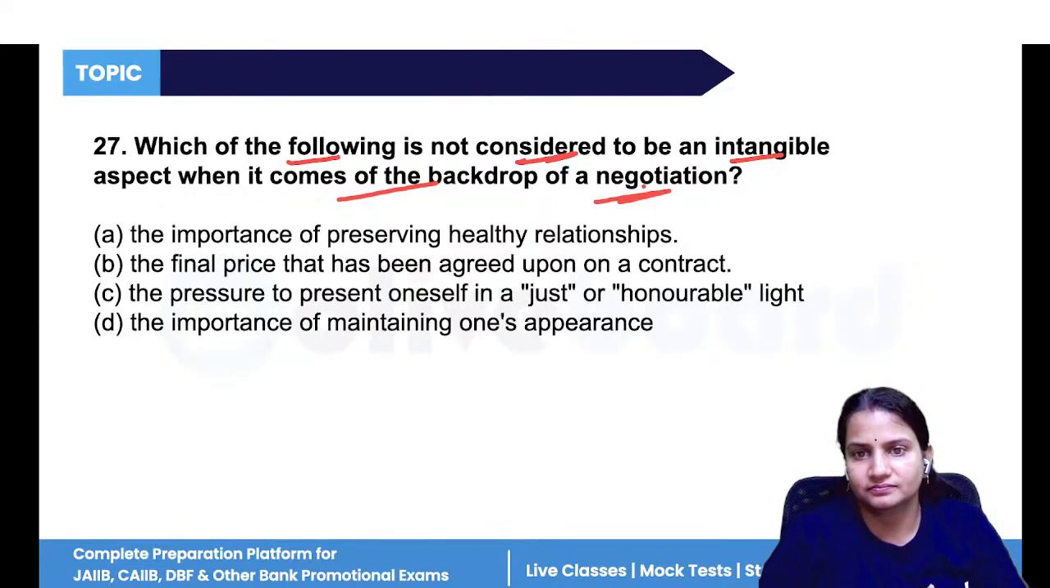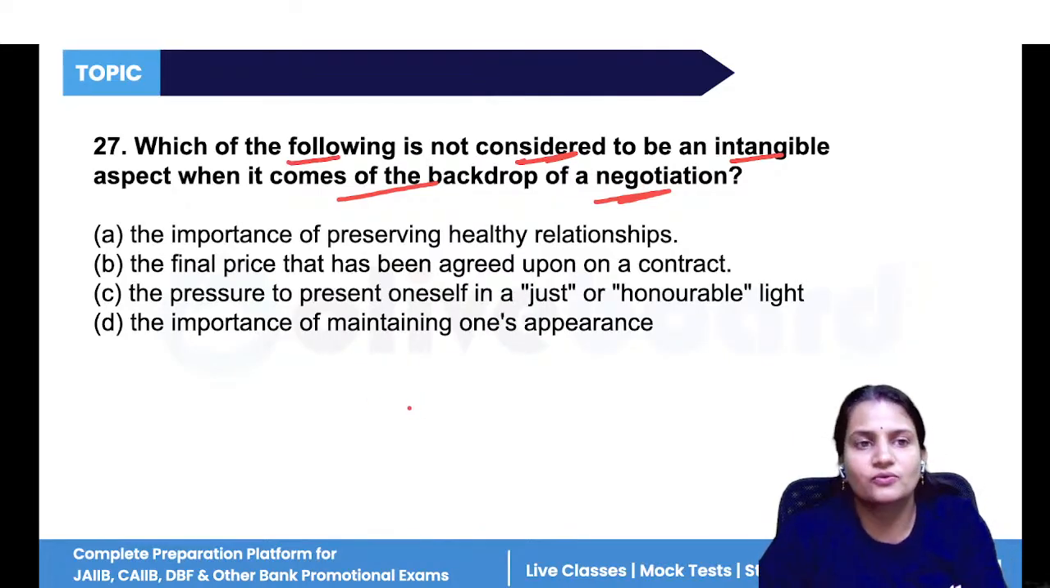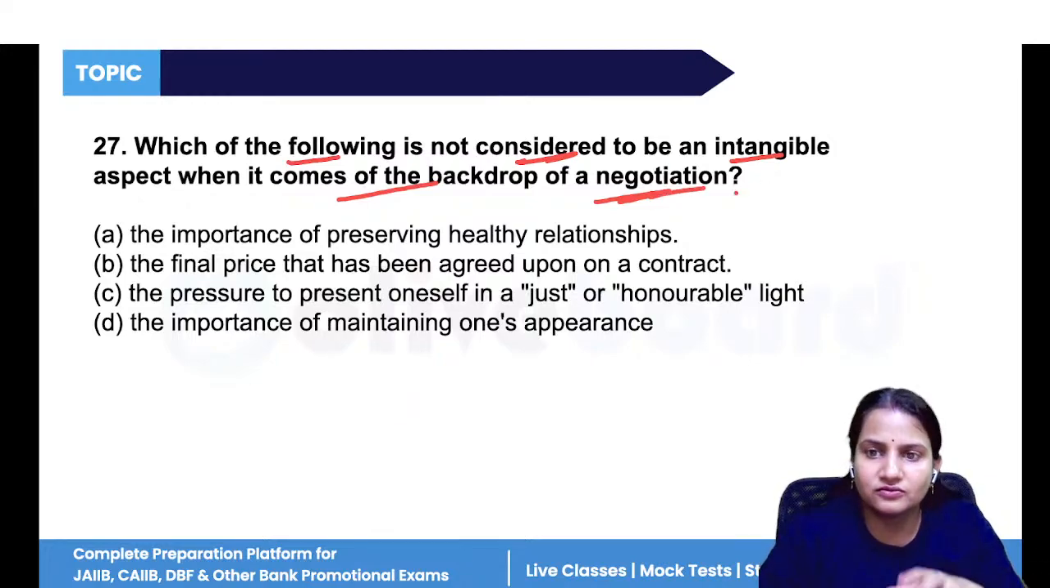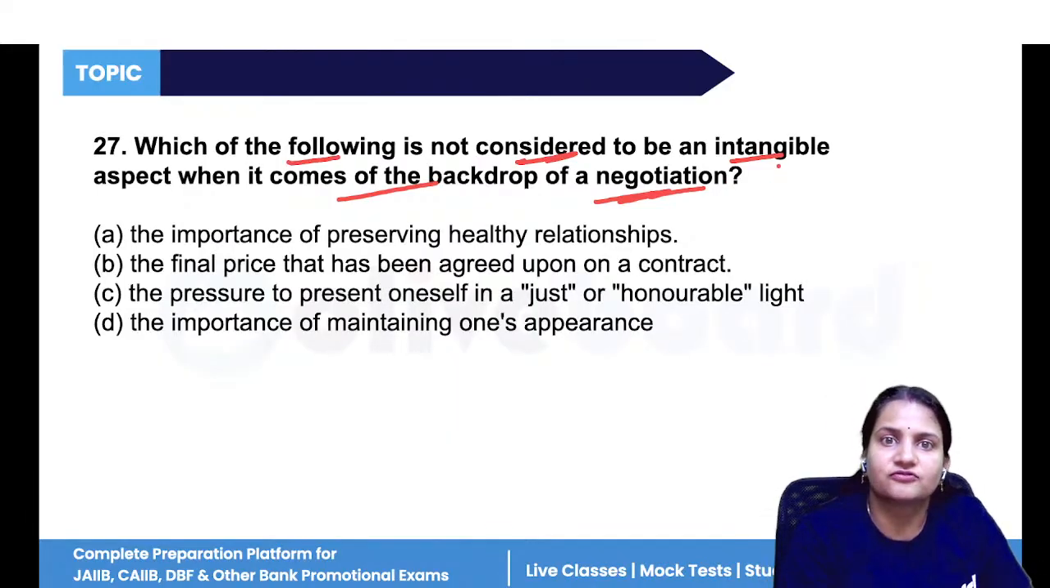Intangible aspect. See, negotiation will only take place when I'm saying something, you are saying something else, and we are not coming to a midway solution, so we try to find a midway solution. This is only possible in the case of the final price. Negotiation is done when we have decided the final price.